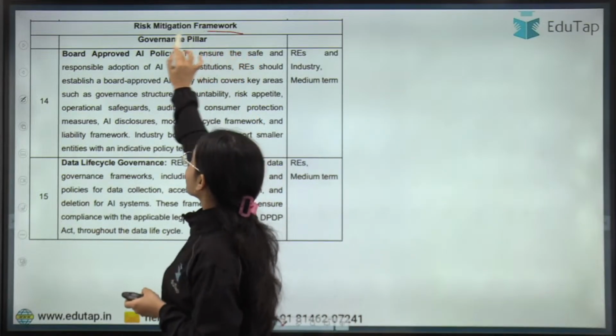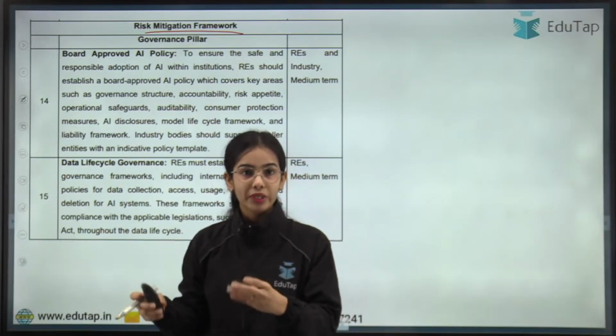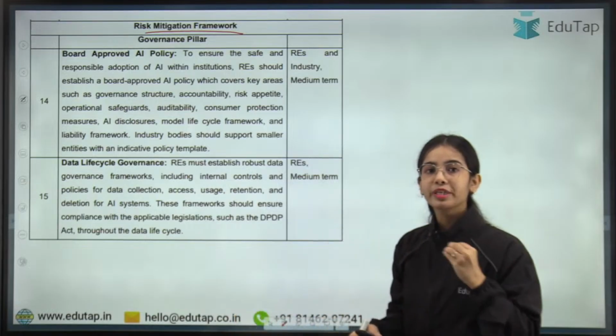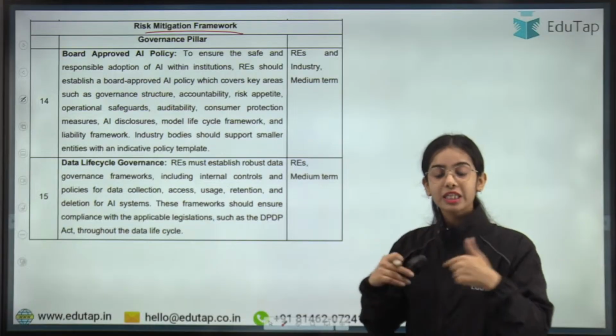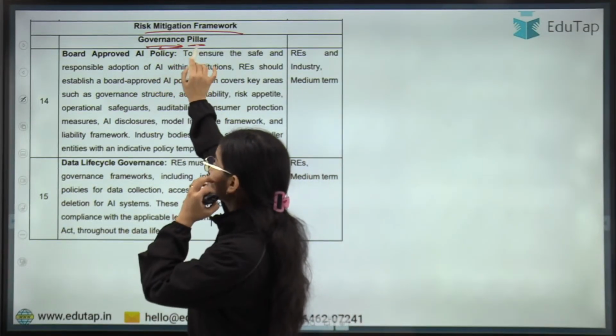Now, the risk mitigation framework. In this we have governance, and in this we have protection and assurance. Risk mitigation means mitigating the risk. How can we mitigate the risk? If the governance norms are very strong and very good within the regulated entities. So within the regulated entities, the governance pillar should be strong.